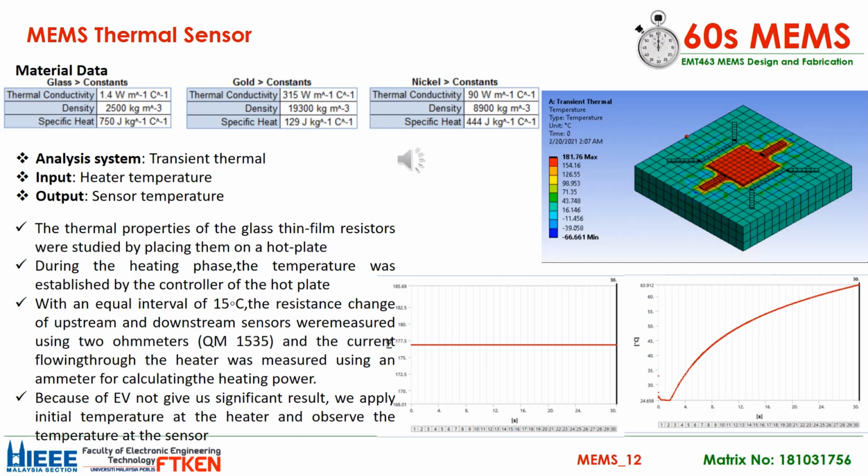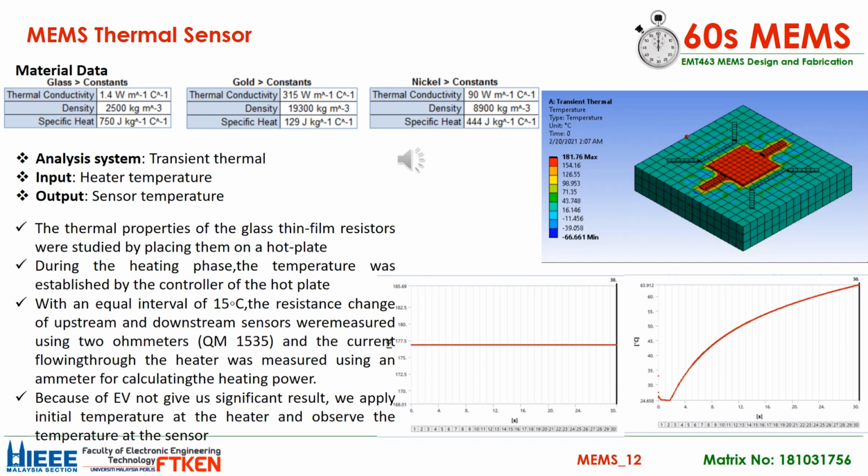I'm from Group 12. I will present my project, for which I use glass, nickel and gold as materials. The reason I chose gold is that it has high thermal conductivity, which is good for the sensing element. Gold has 315 watts per meter Kelvin thermal conductivity and its specific heat is lower than the other materials.